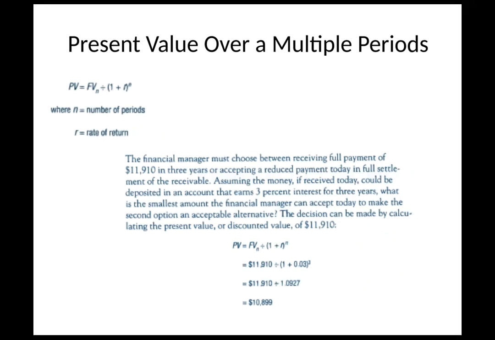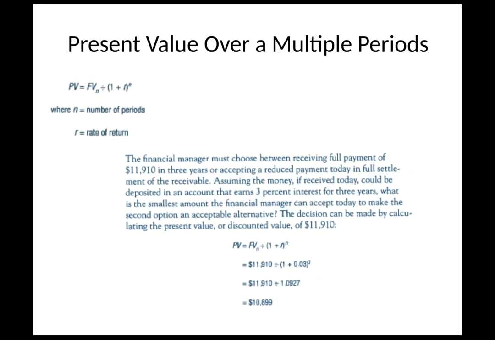So in this case, the example they give, and again, it's pretty much the same formula. The financial manager must choose between receiving full payment of $11,910 in 3 years or accepting a reduced payment today and full settlement of the receivable. Assuming the money, if received today, could be deposited in an account that earns 3% interest for 3 years, what is the smallest amount the financial manager can accept today to make the second option an acceptable alternative? The decision is made by calculating the present value or discounted value of $11,910.